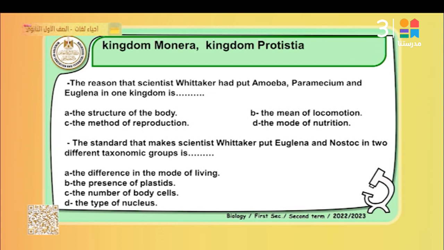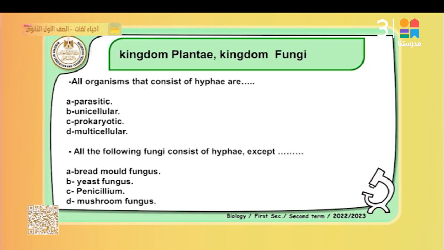Unicellular, both of them are unicellular. The standard that makes Whittaker put euglena and Nostoc in 2 different taxonomic groups: is it a difference in mode of living? No. Presence of plastids? Both of them contain plastids. The number of body cells? Both are unicellular. Type of nucleus: Nostoc is prokaryotic, but euglena is eukaryotic. That's right. The best answer is number 1, A, structure of the body, and D, the type of the nucleus.